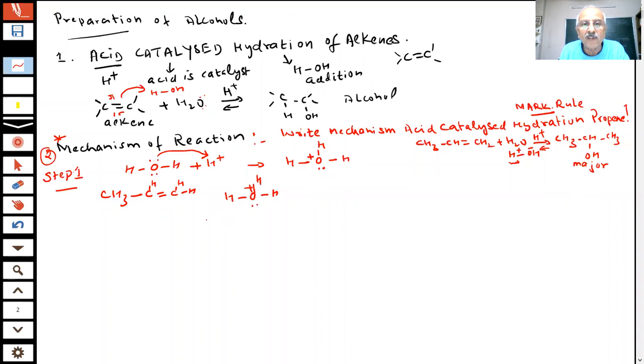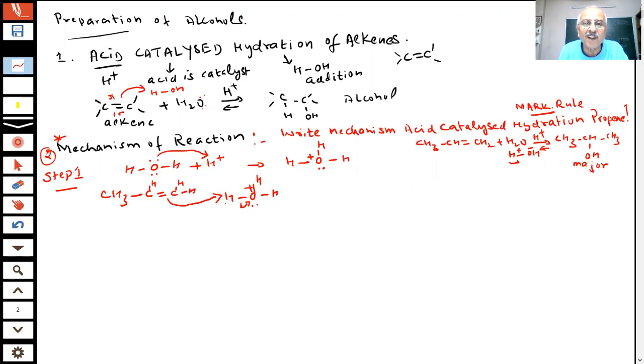Now what will happen? This oxygen is carrying a positive charge. Oxygen doesn't want a positive charge because it is an electronegative element, so it needs an electron pair. It will try to get this electron pair from here, and when it takes the electron pair, this H plus is available and attacks.